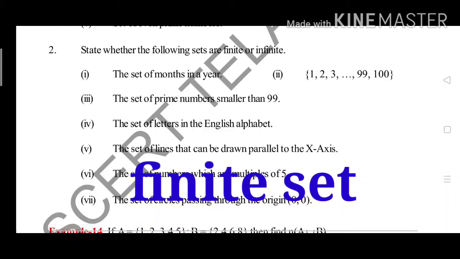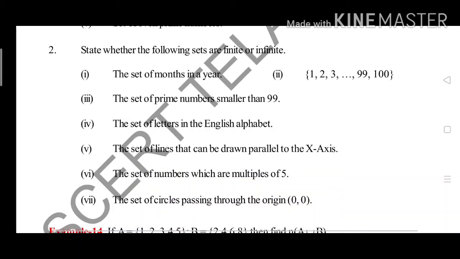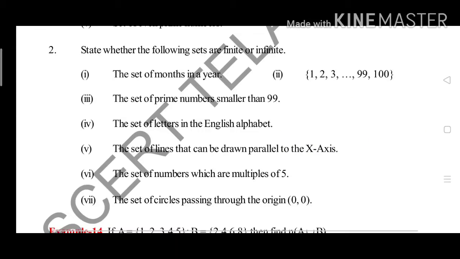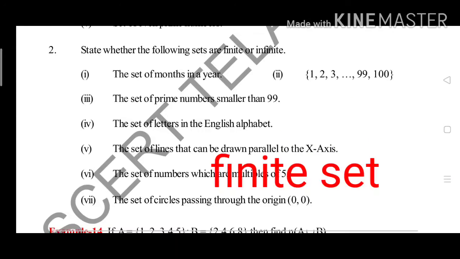Yes. Next one you can see here the set of letters in the English alphabet. You know how many letters are available: 26, yes or no? Yes. So this is also a finite set only.